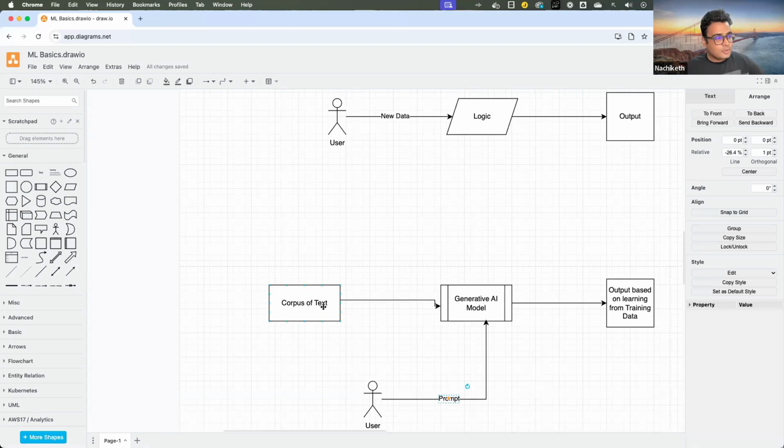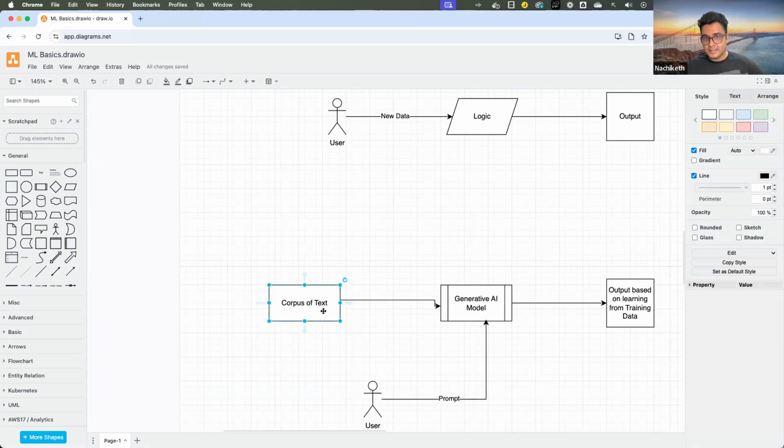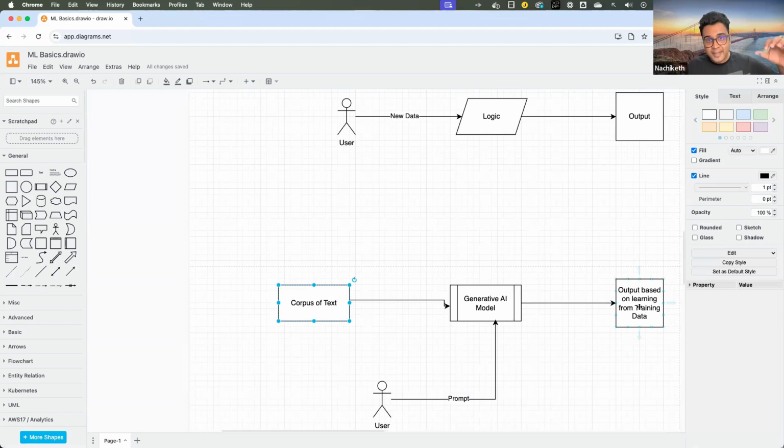Even though it might not be explicitly present who exactly played first or who is the man of the match, by looking at the text data, it's able to infer who was the best player, and it generates the response based on the learning from the training data.